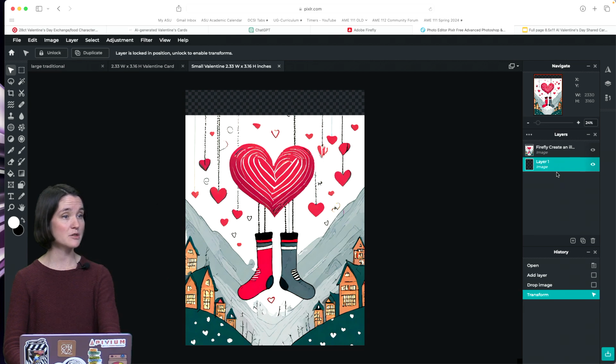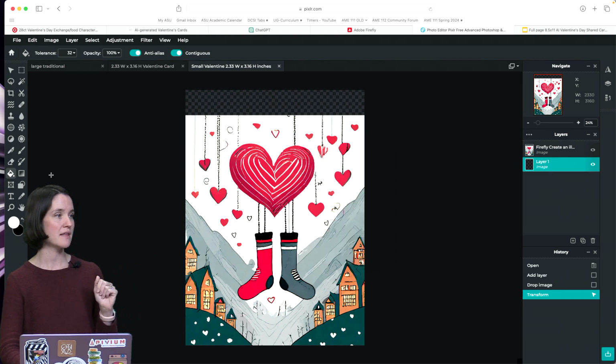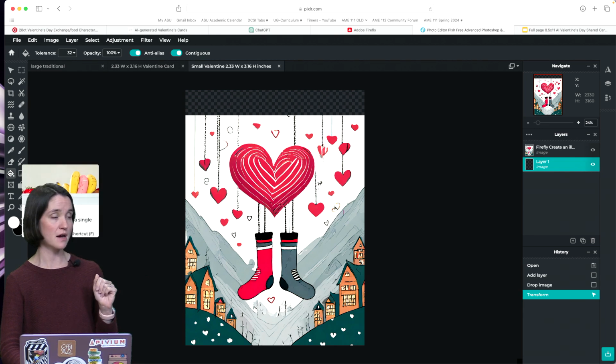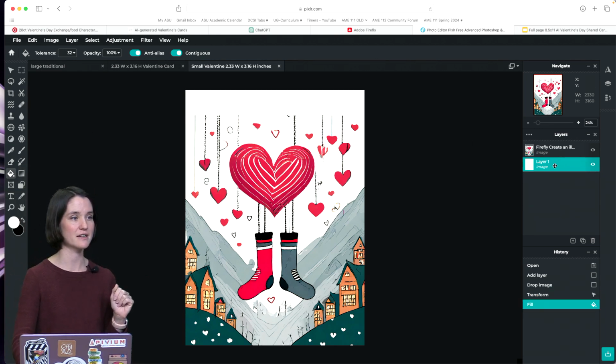Take my layer 1, which should already be in your file, and I'm going to fill in the rest of the top here to get some extra white space. So click on your foreground color, and then I have my color picker. I'm going to click here to make sure that my color matches exactly. It's not quite white, it's close. Say OK, and then use my fill tool to fill in that layer here.